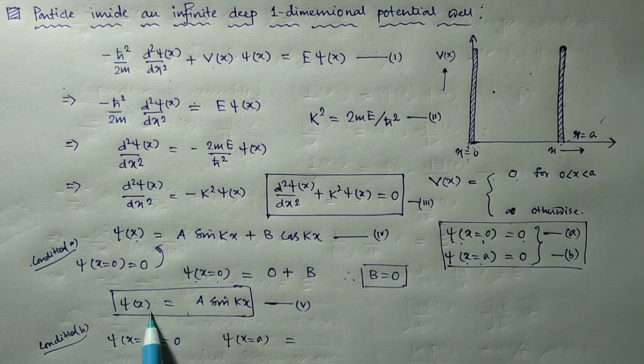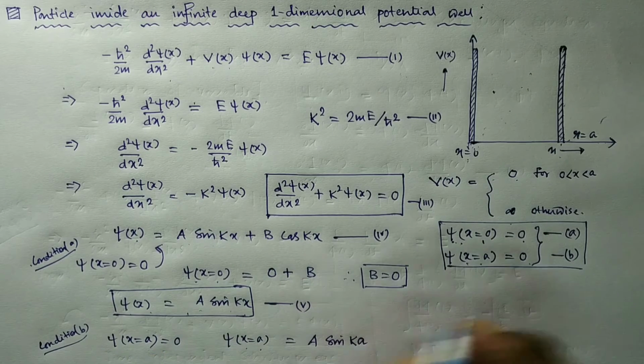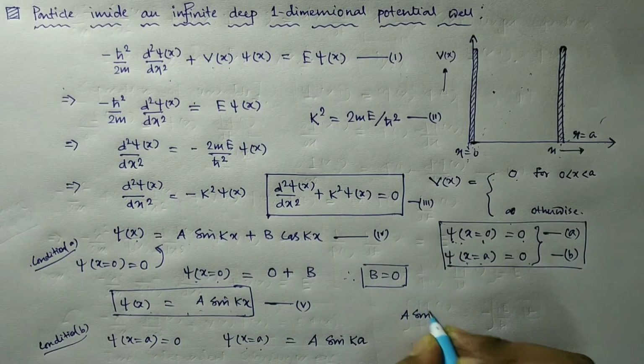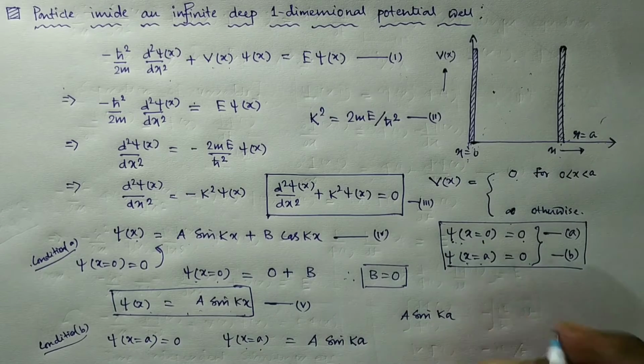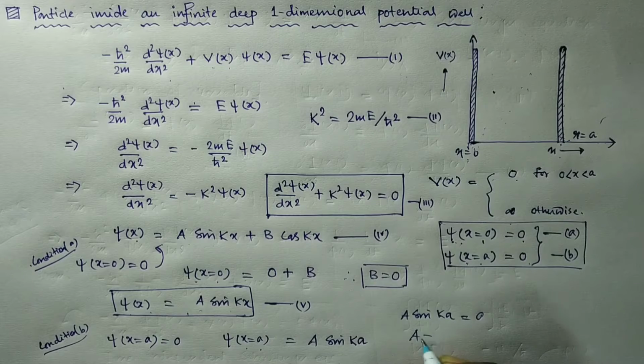We have psi x equal to A sine kx, so psi at x equal to A is A sine ka. And psi at x equal to A is equal to 0, so A sine ka equal to 0. As A is not equal to 0, sine ka should be equal to 0.